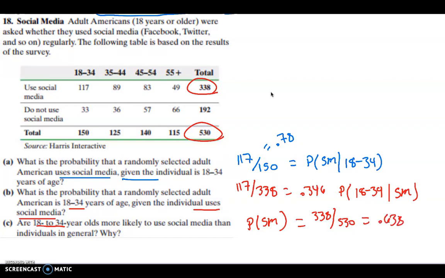So that is definitely smaller than the 0.78. So we'd say the probability that someone is a social media user, given that they're 18 to 34, is greater than just the general probability that someone is a social media user. And so they are more likely if you're in that age group of 18 to 34.